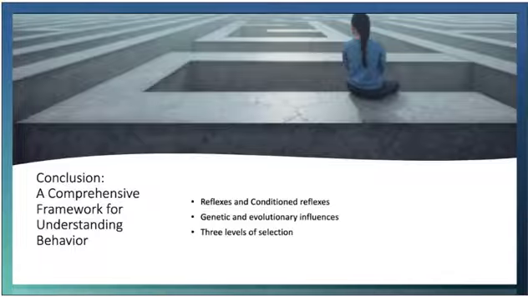Adding to this framework, we examined Skinner's idea of the 3 levels of selection. Together, these levels of selection provide a comprehensive understanding of how behaviors evolve, are learned, and maintained within individuals across generations. By understanding these multiple influences, ranging from genetic predispositions to cultural practices, we can better predict, influence, and control behavior in a variety of contexts.